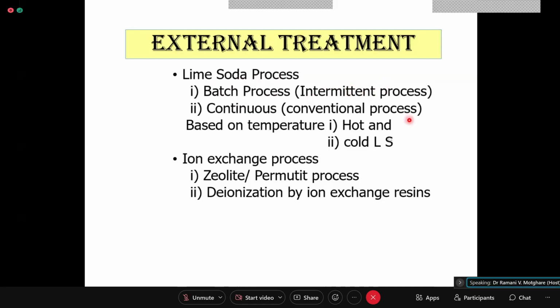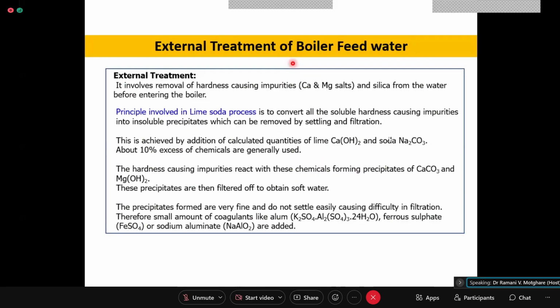The sludge will separate out, and the clarified water can be taken from the upper end. Or you may have a continuous conventional process, which again can be of two types: hot lime soda process and cold lime soda process. Zeolite and ion exchange we will discuss later. First, we are supposed to discuss only the lime soda process.